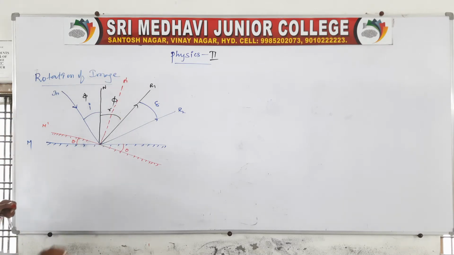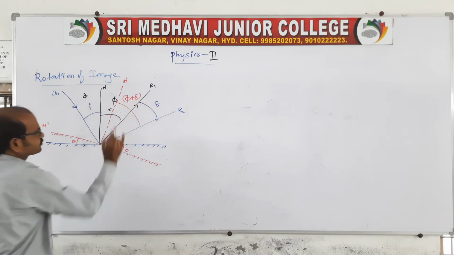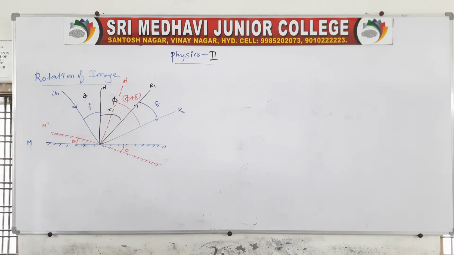Here the angle changes, and because of that the angle will be like this, i plus delta. The second reflected ray will be like this because of the rotation of the mirror.